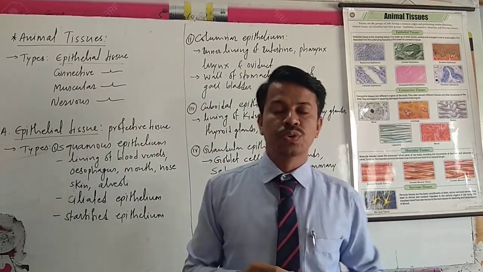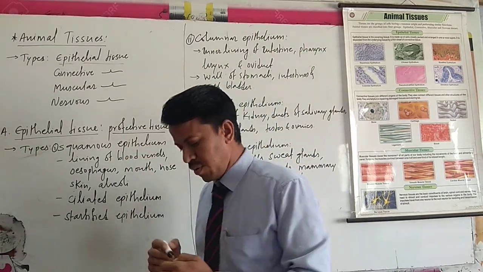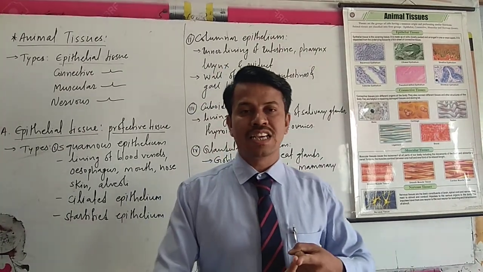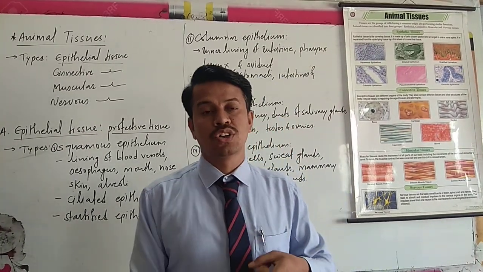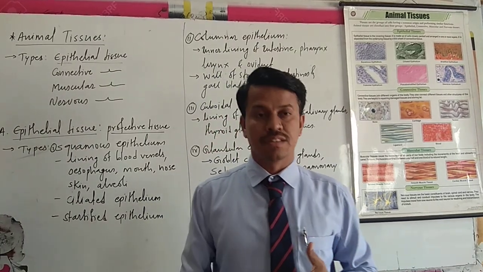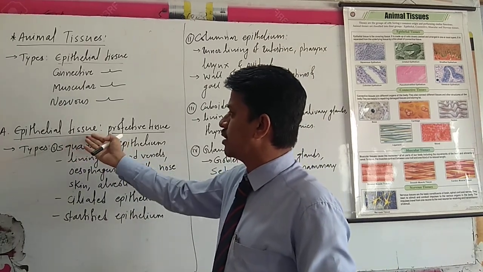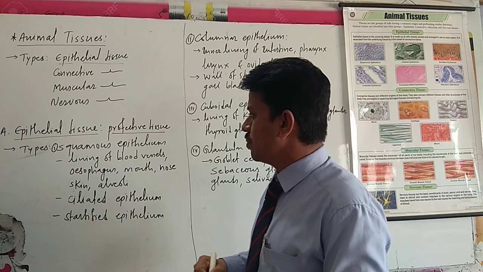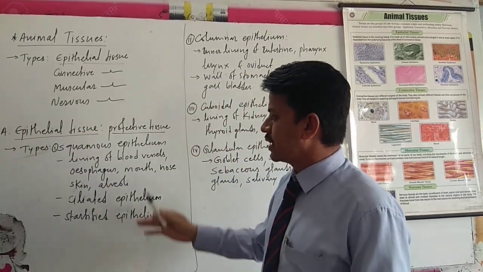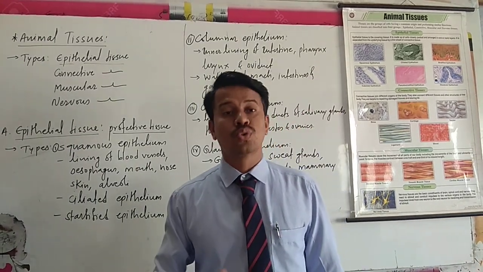Epithelial tissue is also called the protective tissue, because it performs the function of protection. It also performs reabsorption, excretion, and acts as a barrier. So many functions are performed by the epithelial tissue. On the basis of their structures, the epithelium is categorized into subtypes. Epi means upon and thelium means to grow.